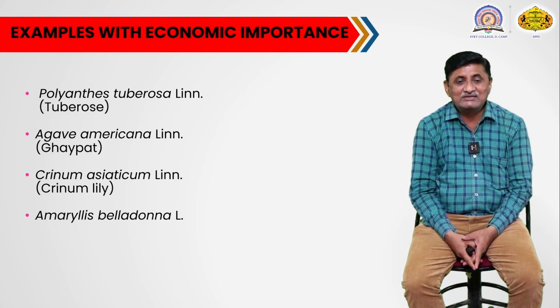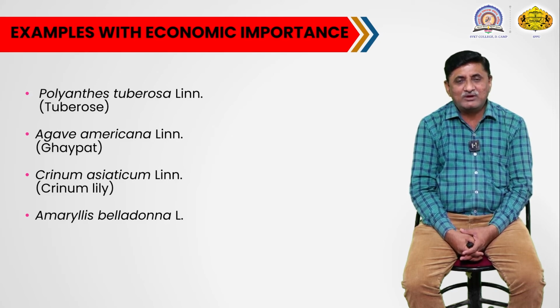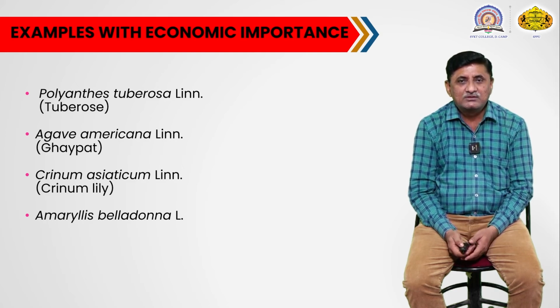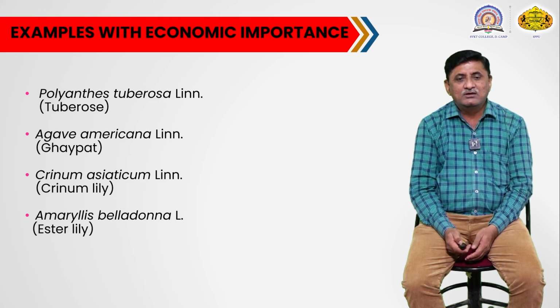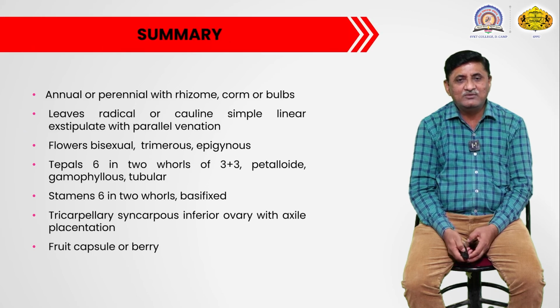Then another plant is Amaryllis belladonna. This is also an ornamental plant. In general, this family gives us some ornamental plants because of their showy or fragrant flowers. So this is the economic importance of this particular family.